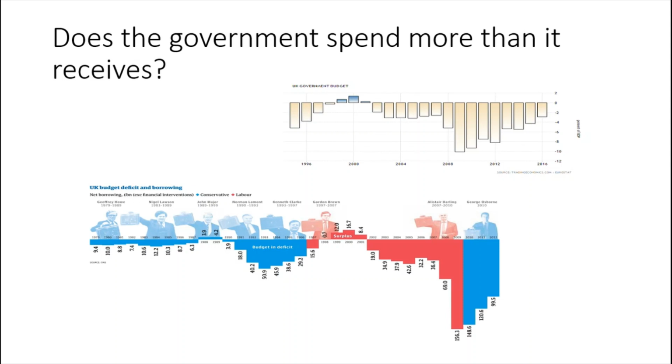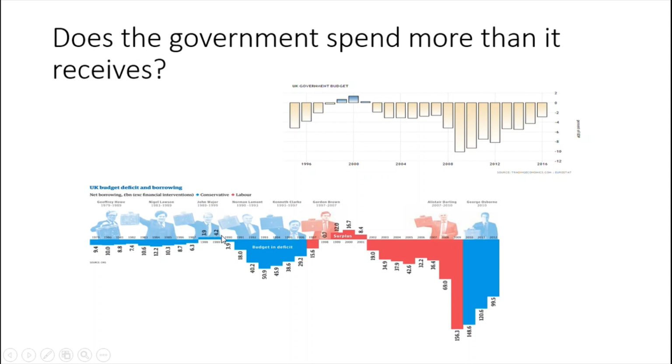So the first thing is this idea of government budget balance. Is it positive, which means that the government is collecting more money than it spends, or is it negative, which means that it's spending more money than it collects? And as you can see over the trend of time, it doesn't really matter which political party is in power. Usually the government is going to be running a budget deficit.